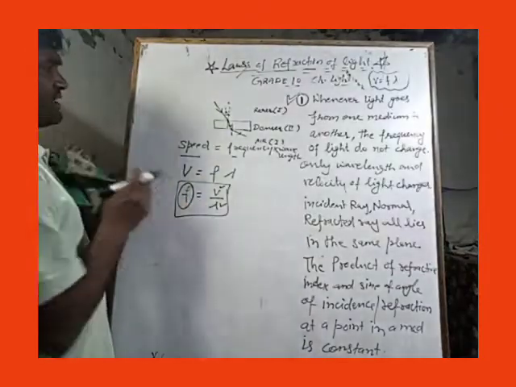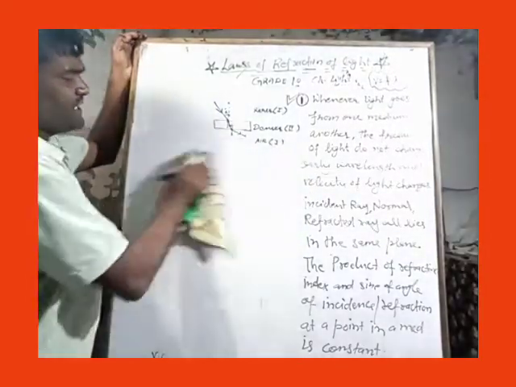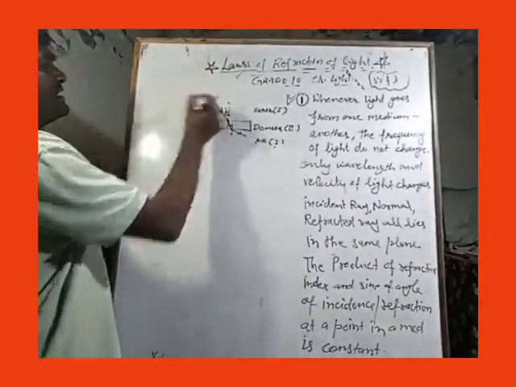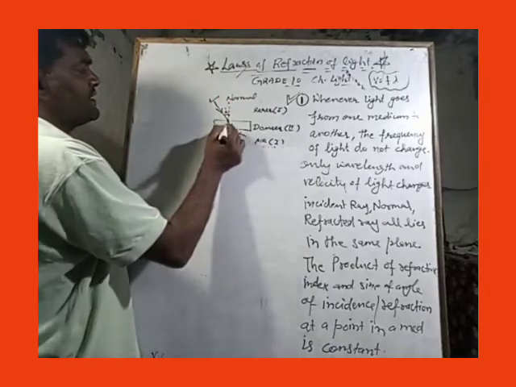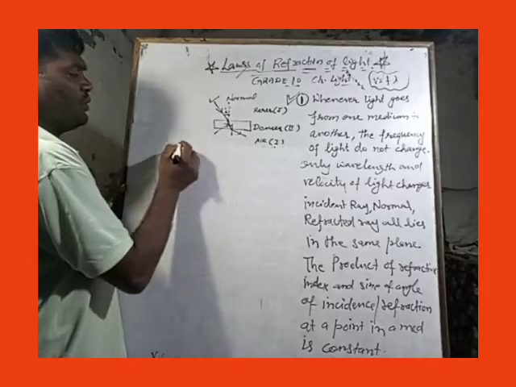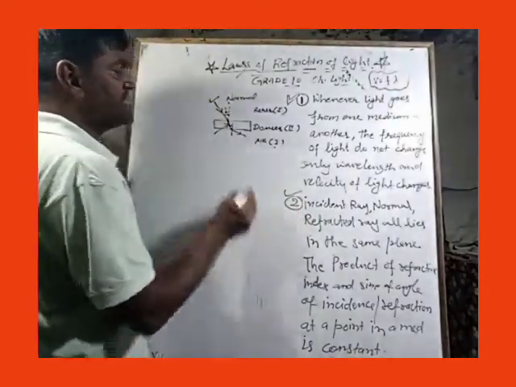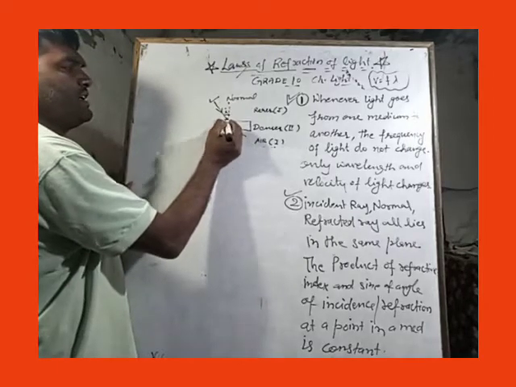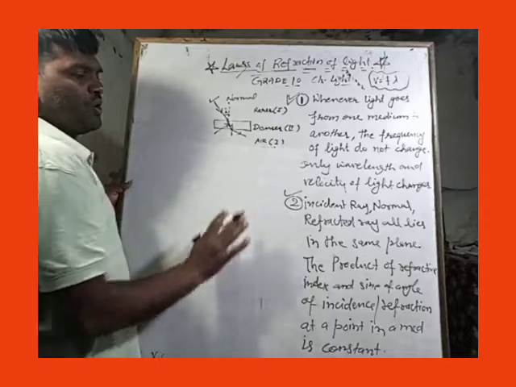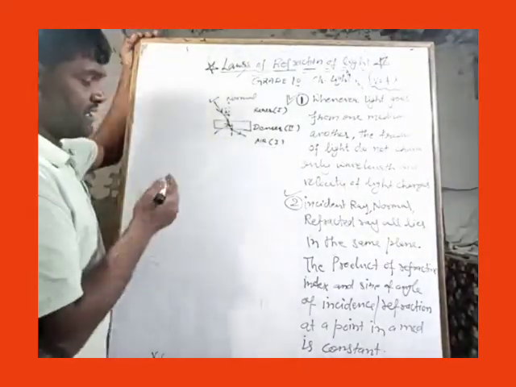What was another rule or another law of refraction? It was simply that the incident ray, this one, this normal, and that refracted ray all lie in the same plane. This was point 2. The incident ray, the incident point, the normal at that point, and the refracted ray all lie in the same plane. What was another important law?